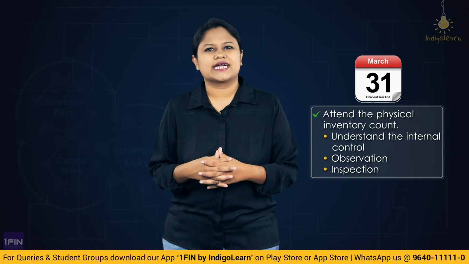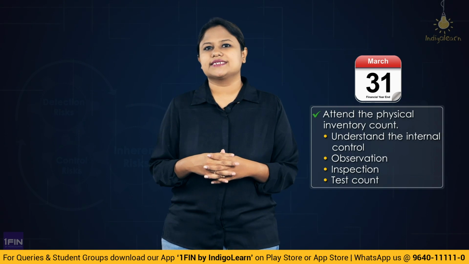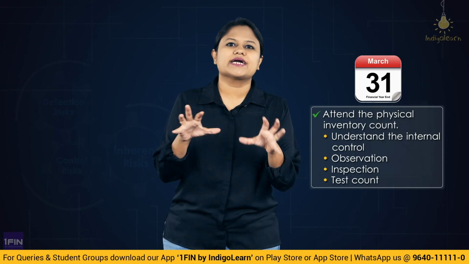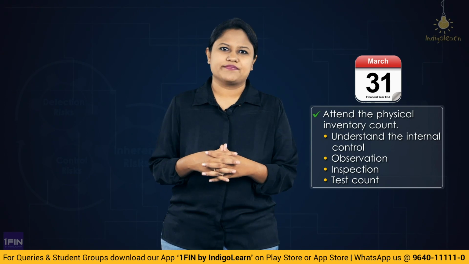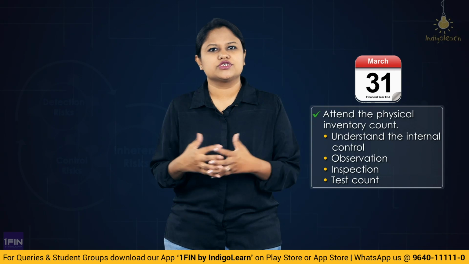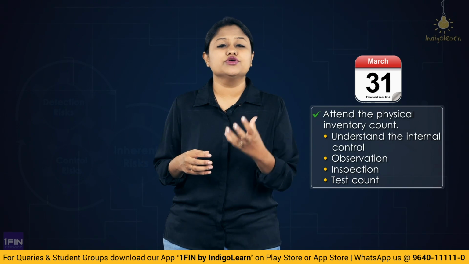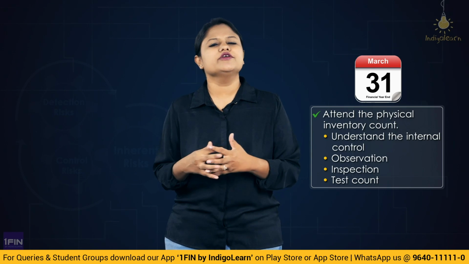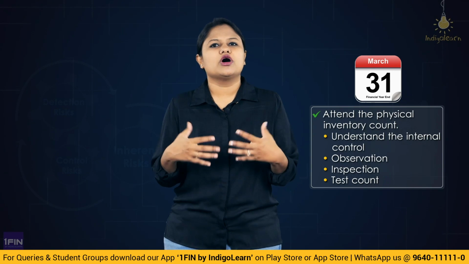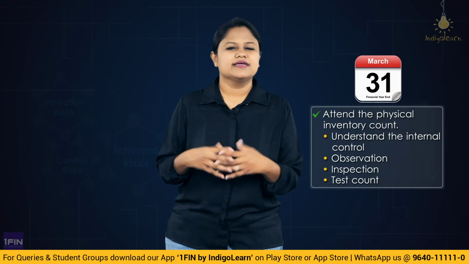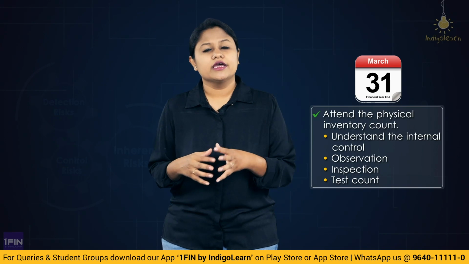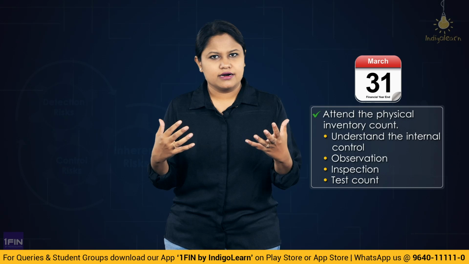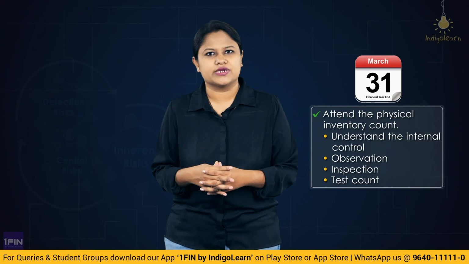And then you could also take up some test counts. What do you mean by test count? You could participate physically by yourself in doing some test checking of the inventory. So maybe if there are 5-6 godowns together, in one of the godowns you can conduct a physical verification yourself, and for the remaining you could simply observe the count happening by whom? The management. So this is where you are present at the time of physical counting conducted by the entity, usually on 31st March.